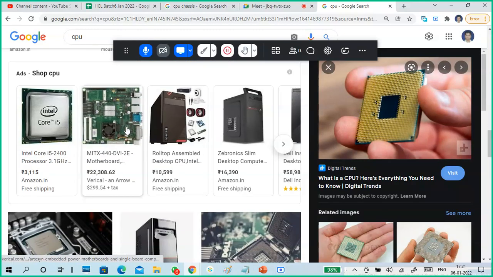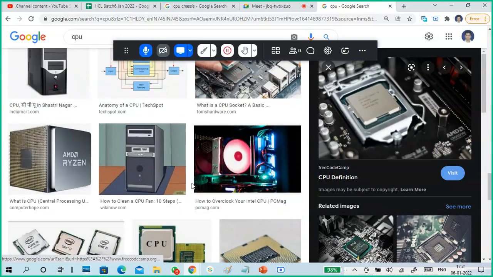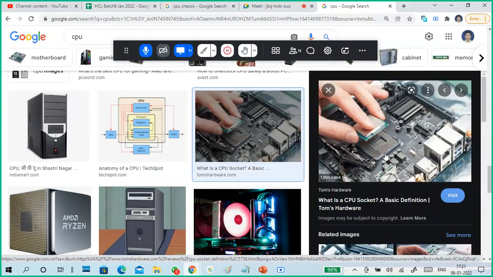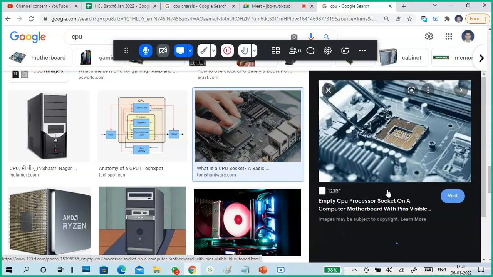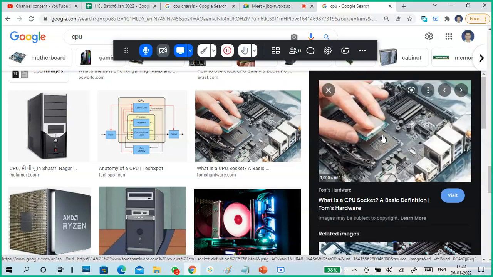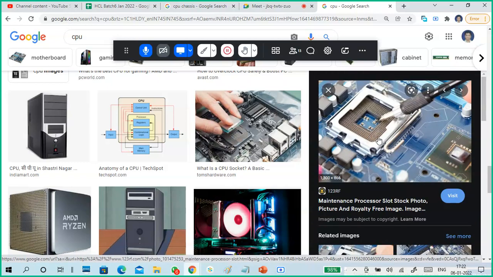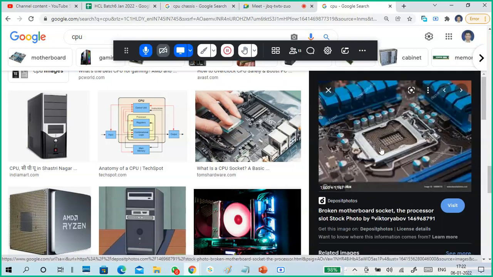So the size and the shape of the CPU look like that. This is how they will insert on a motherboard. You can look at here, you can see the CPU being inserted into the motherboard. The bottom one is called a socket. The overall board is a motherboard, but this specific one is the CPU socket. The CPU is inserted into the CPU socket.